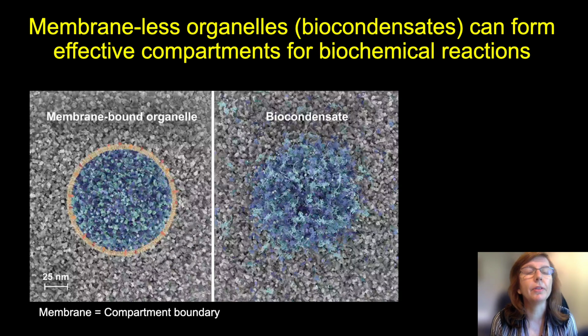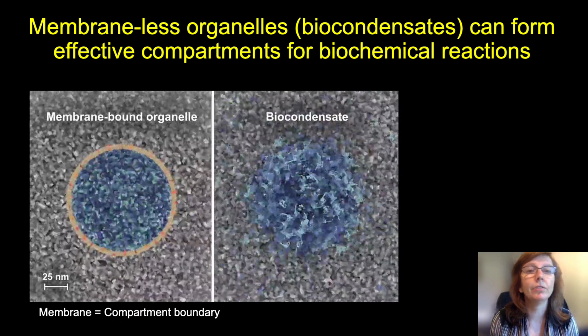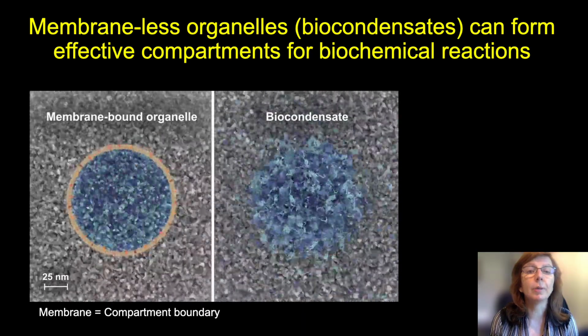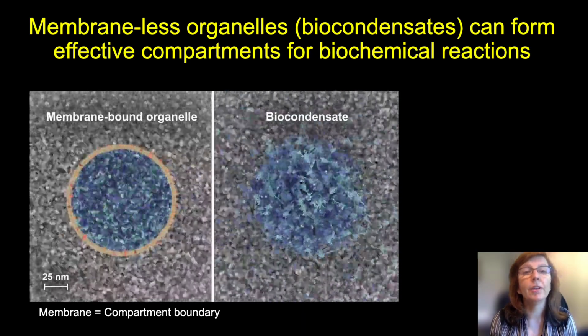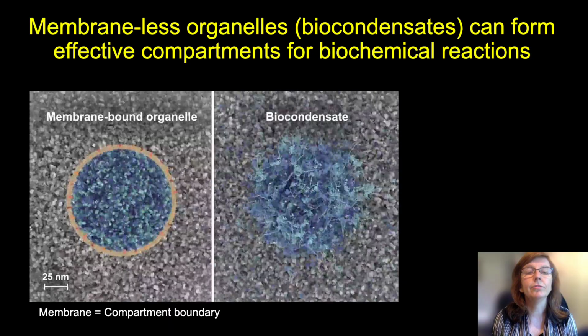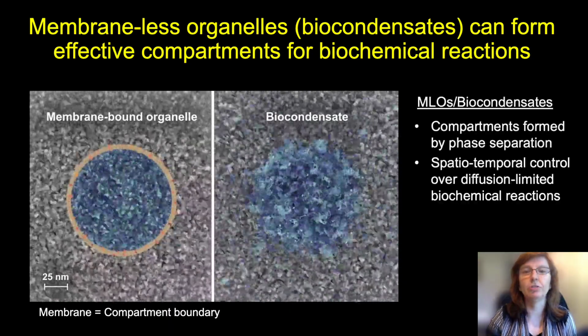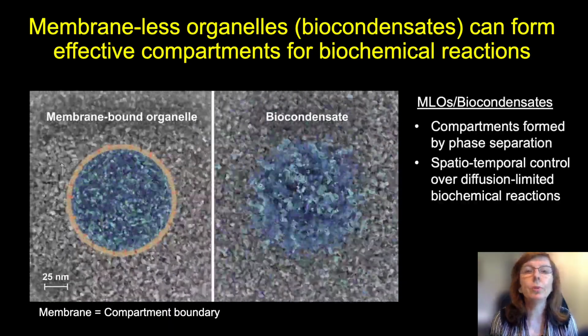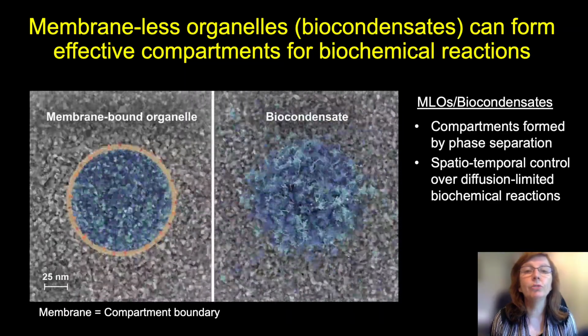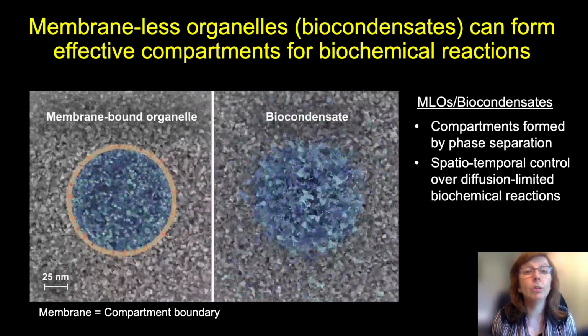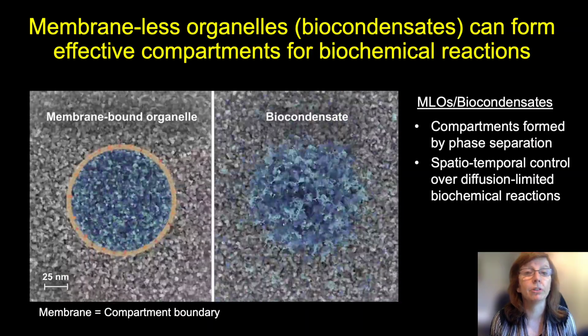Now, to consider this hypothesis, we first need a working definition of membraneless organelles, also known as biocondensates. In contrast to membrane-bound organelles, which are shown on the left, where the membrane generates a compartment boundary to organize cellular contents, membraneless organelles, or biocondensates, shown on the right, can organize cellular contents via a process called phase separation. So these compartments are formed by phase separation, which also generates spatiotemporal control over diffusion-limited biochemical reactions.